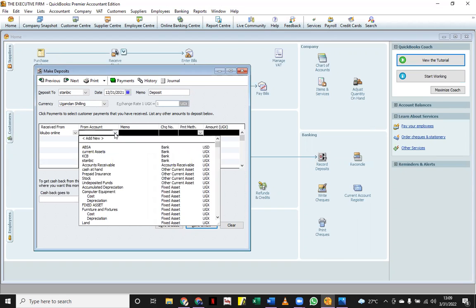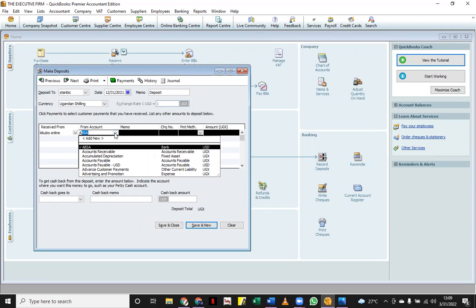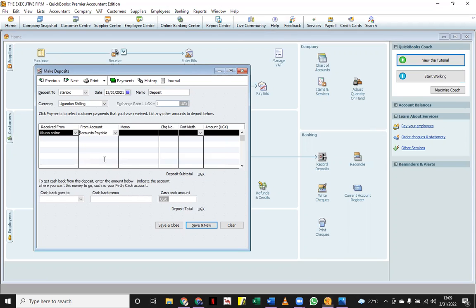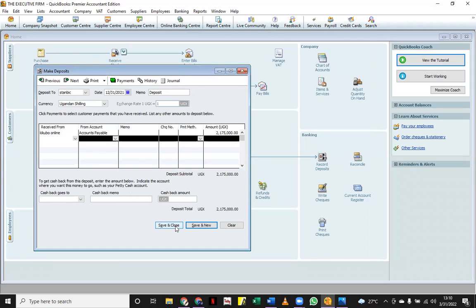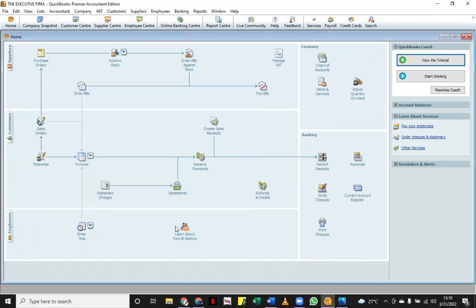Now, it is very, very prudent that you select the accounts payable account because that is where you're receiving the money from. So we are going to say accounts payable, and then we'll select that, and then I will say the amount was 2,175,000. And once that is done, then you will simply say save and close.